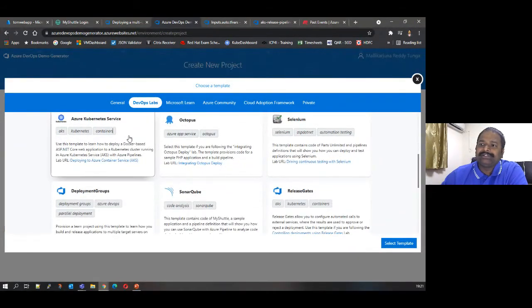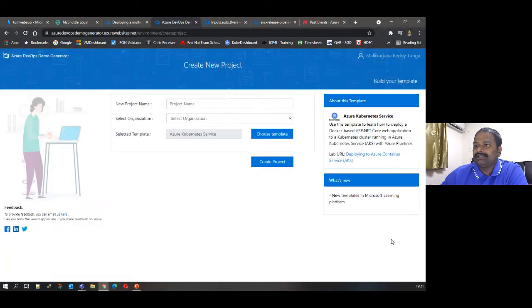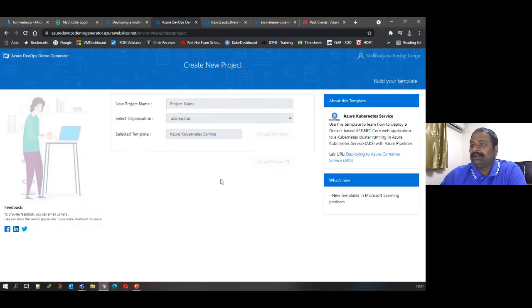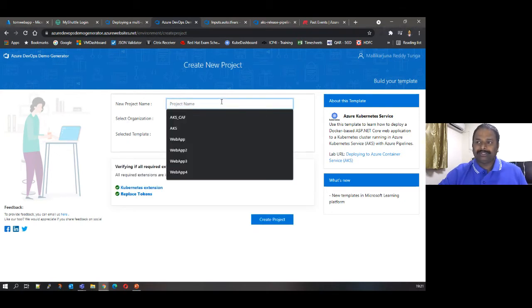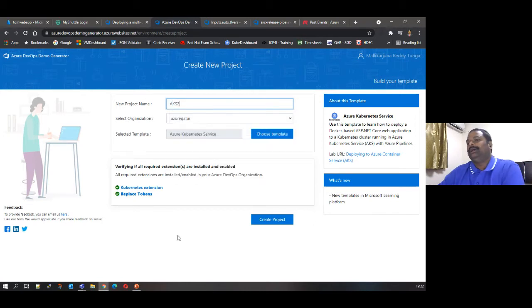So this is the template which is mentioned there. You need to select the template and select your organization. I'm selecting my organization. You can give your project name. Let's say, as I already created one, I'm giving AKS2.